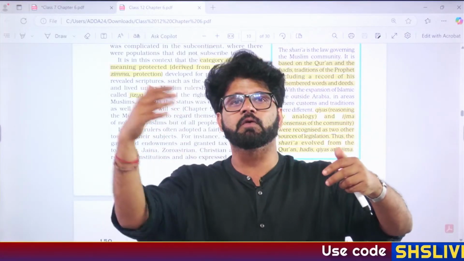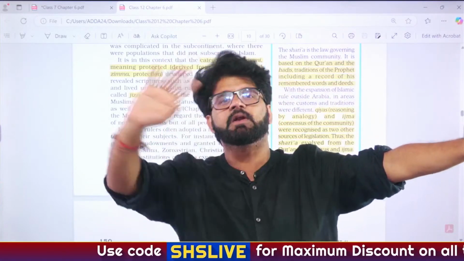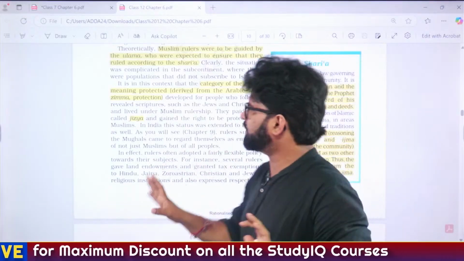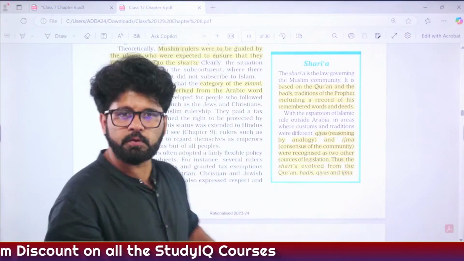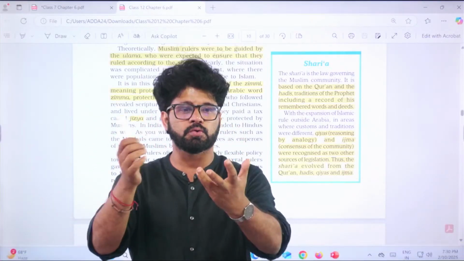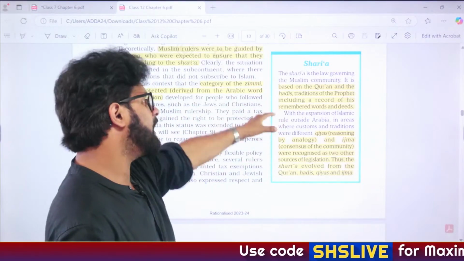Like, let's say you convert to Islam, they will treat you in a different manner, or if you are a Zimmi, they will treat you in a different manner. Fine. Now, what laws are guiding these people? Why are we reading this? This is not a religious class where I'm giving you tenets of religious aspects. We are just focusing on the words which NCERT is focusing on.